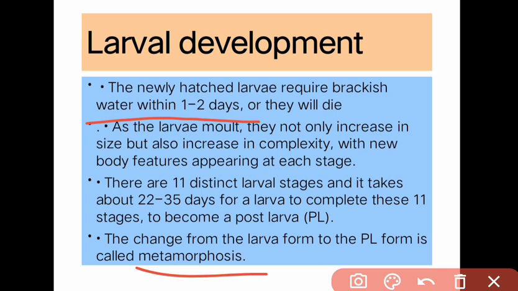So it means that whatever new organs and body features there are, they develop in these stages, and these stages are 11 distinct larval stages, which takes about 22 to 35 days for larva to complete these 11 stages to become a post larva. And the changes which occur in larva to form a post larva is called the metamorphosis process.